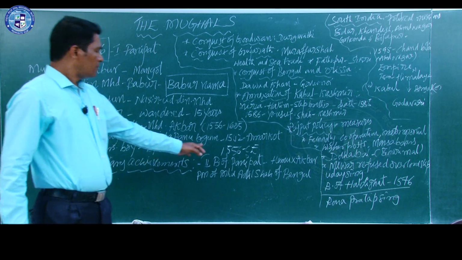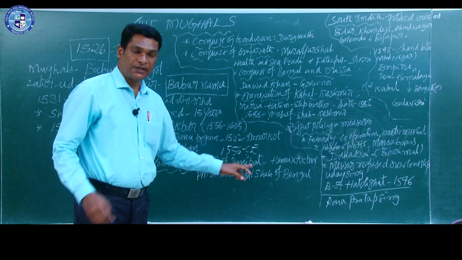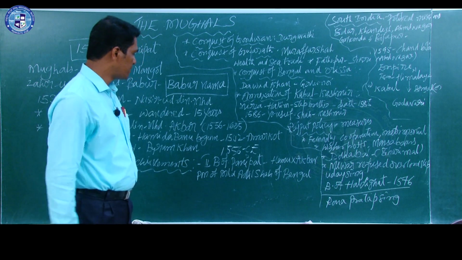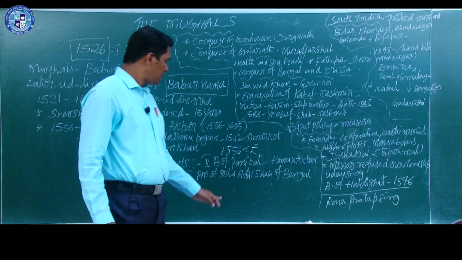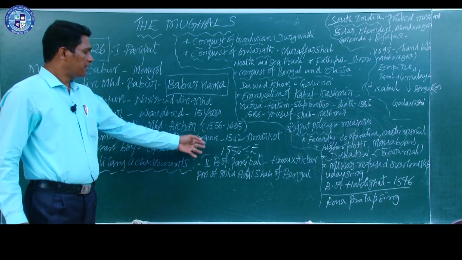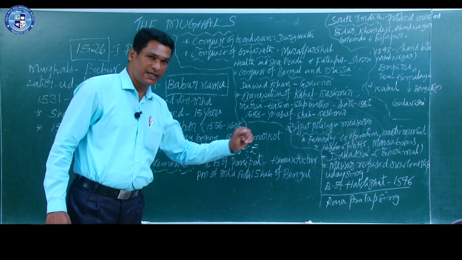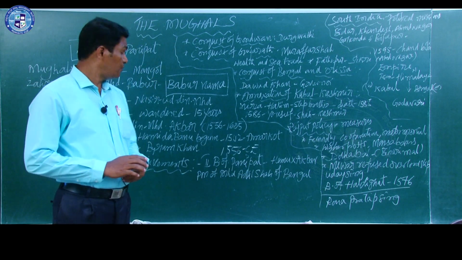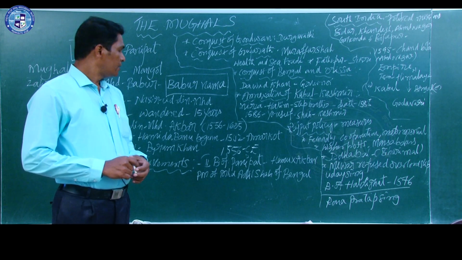So, what is the historical importance of the year 1556? The second battle of Panipat was fought between Hemu and Akbar. In the year 1556, Hemu, the prime minister of Muhammad Adil Shah of Bengal, invaded Delhi, or attacked Delhi.